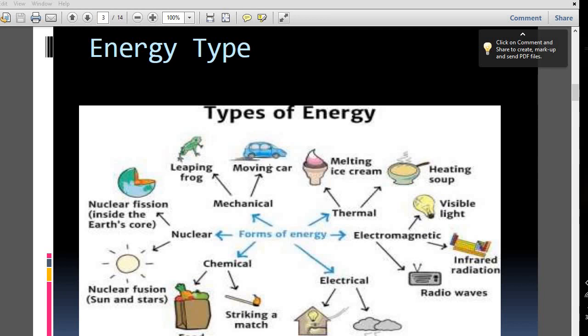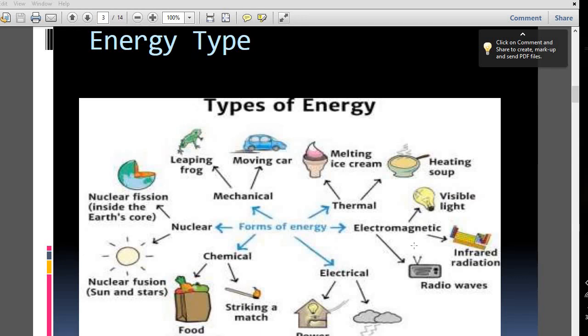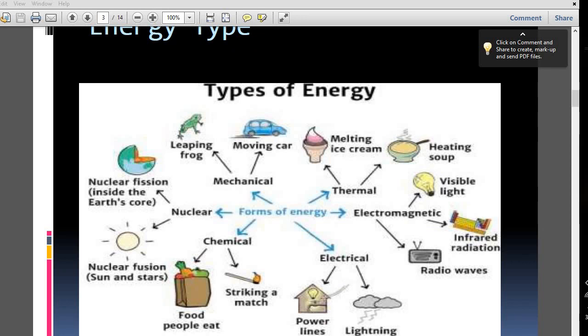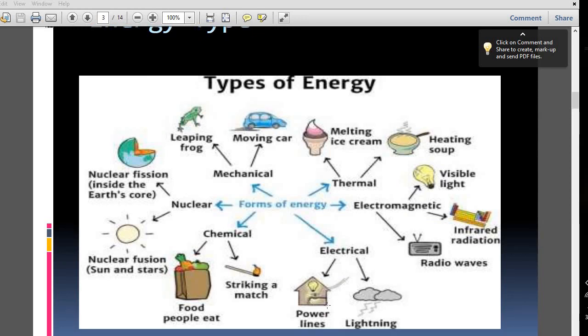The moving car is mechanical energy. The leaping frog, that means the frog is jumping or leaping. From thermal energy you will get some examples: melting ice cream or heating soup. Examples of electromagnetic energy are visible light and infrared radiation, and radio waves are also an example. From electrical energy you will get light and the power line.